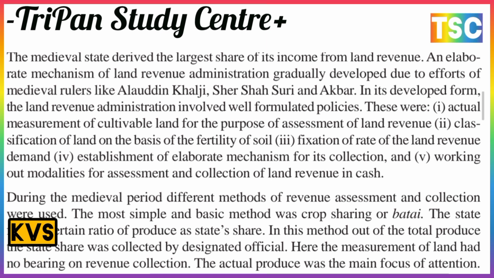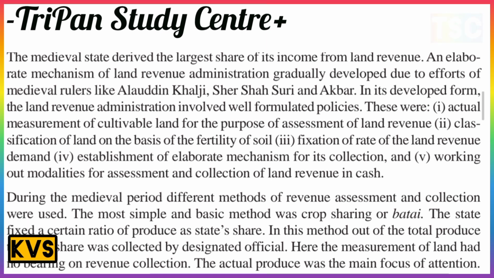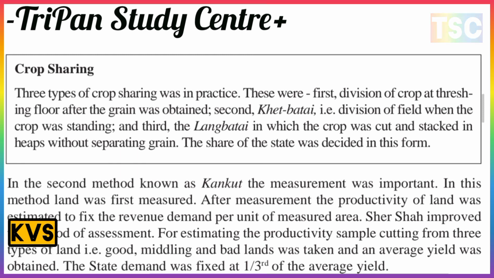Here the measurement of the land had no bearing on revenue collection. The actual produce was the main focus of attention. So here is the most important point: crop sharing. Three types of crop sharing were practiced.